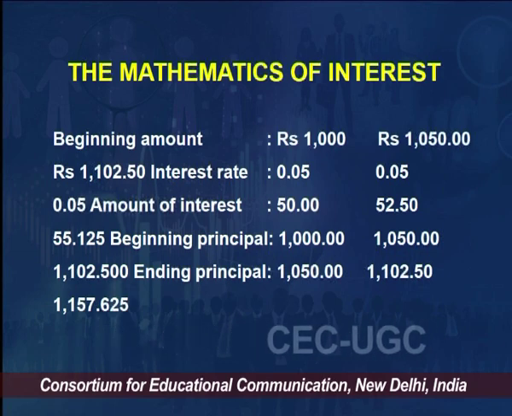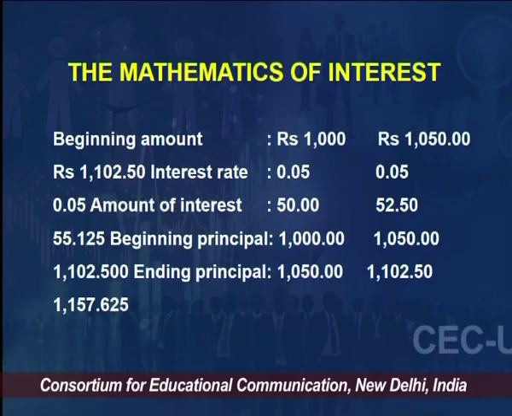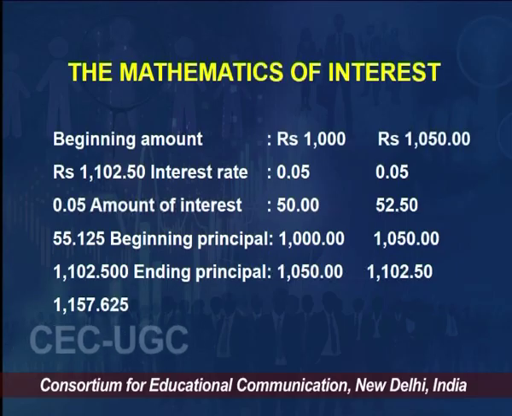That is why people generally say you need to check how many times compounding is done on your deposit. This is something people may not know. You may have heard the term compounding, but did you ever notice that there are banks offering different numbers of compounding in a year? I don't want to name them. There are public sector banks which compound twice a year, and there are private sector banks which compound only once a year.